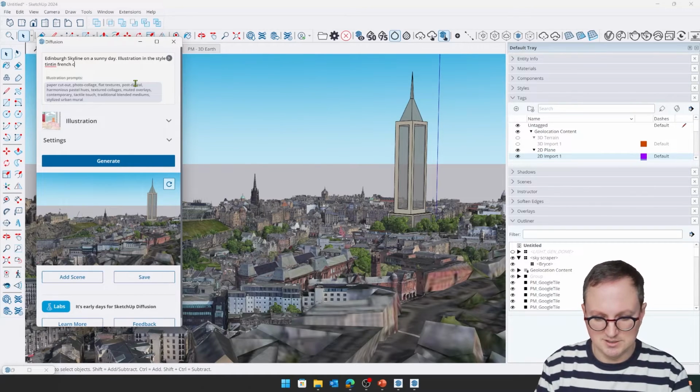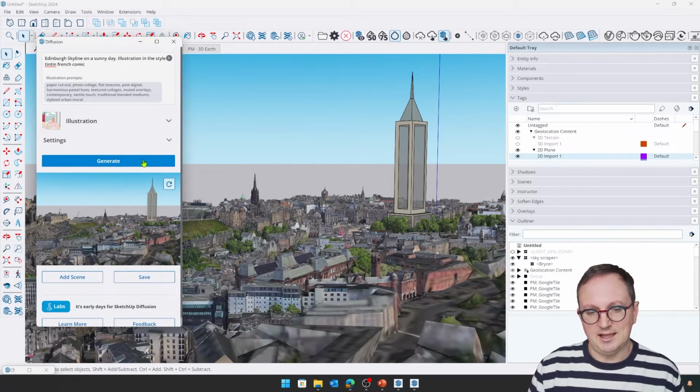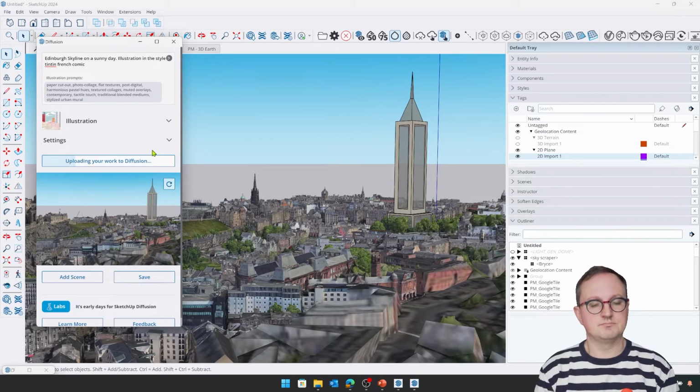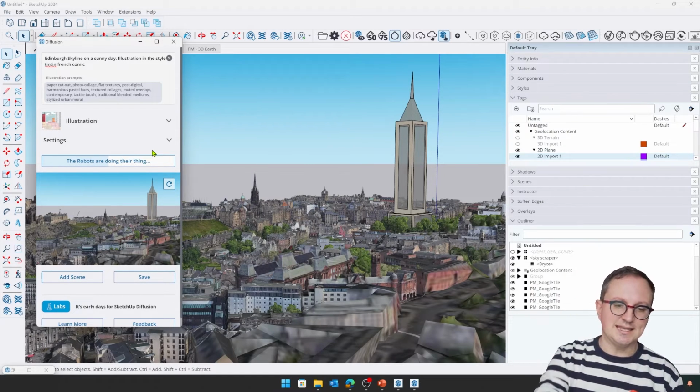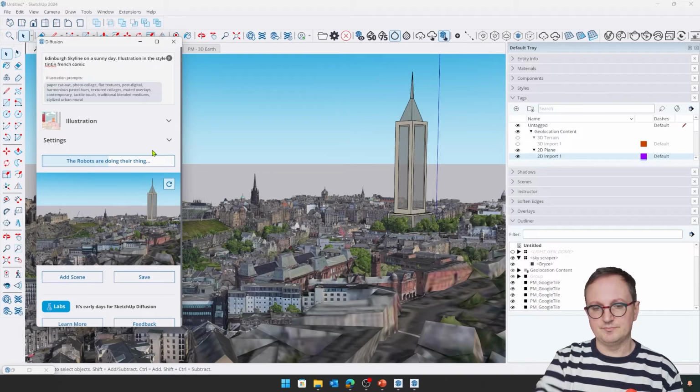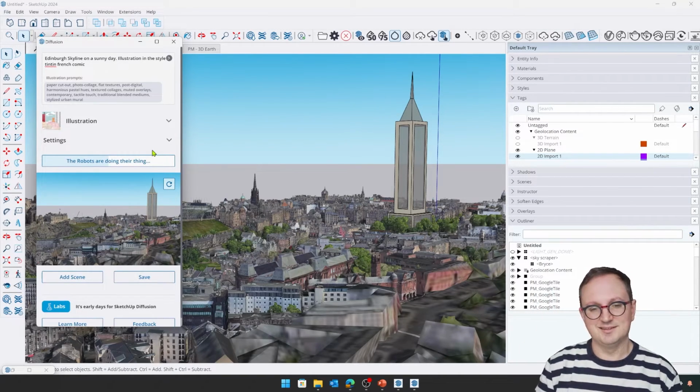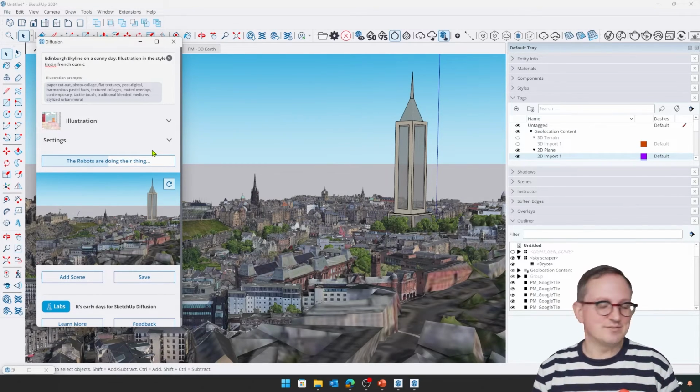Or a French comic. Let's see what happens there. I'm going to hit generate. And it's going to take the image that's in the viewport there, spin it through the AI image regurgitator, and give us a few options to choose from.